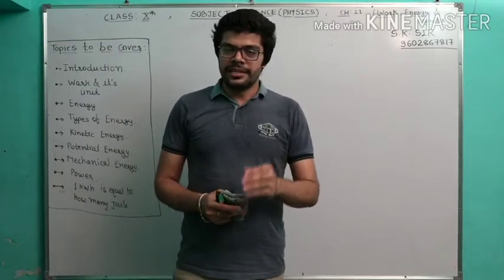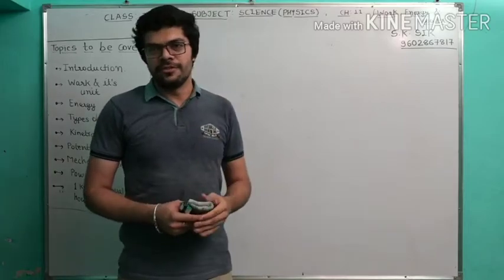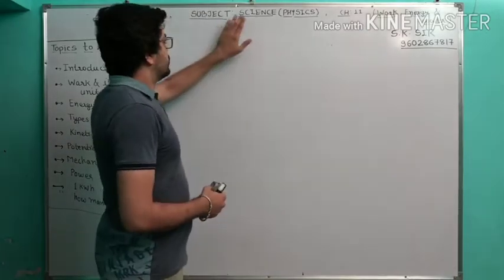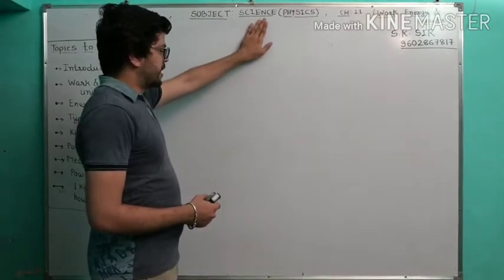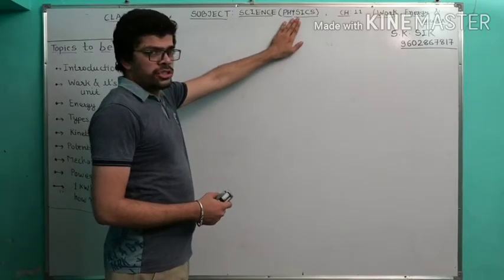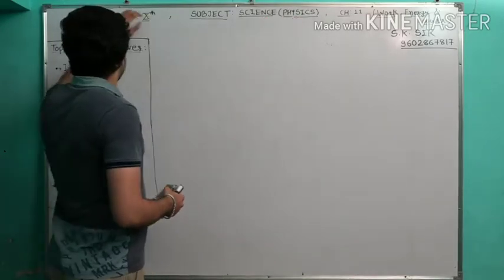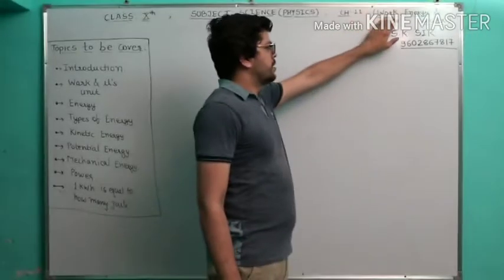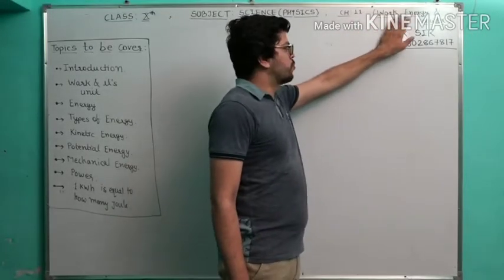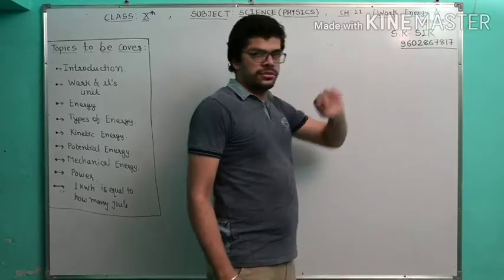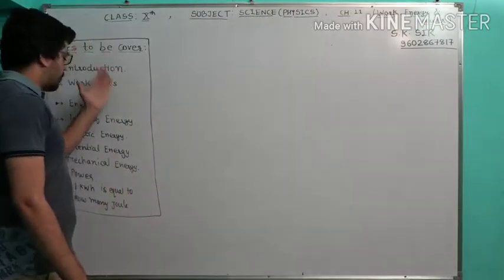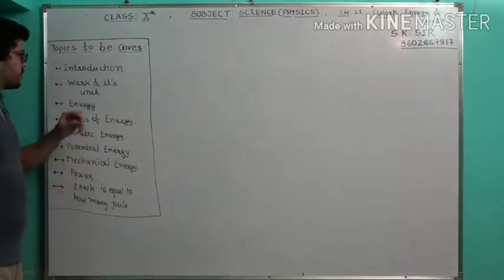Today we are going to discuss standard 10th science, and in science we are going to discuss physics. So the subject is science, the portion I am going to cover is physics, the standard is 10th, the chapter number is 11, and the name of the chapter is work, energy and power. What topics are we going to cover here?